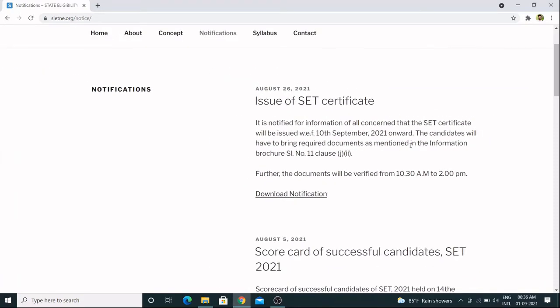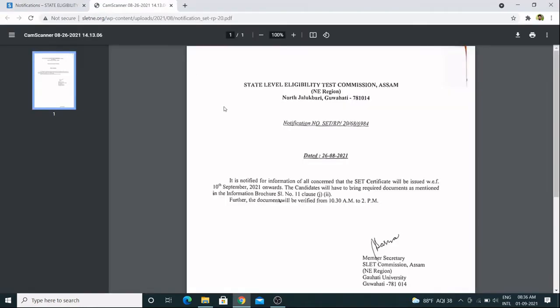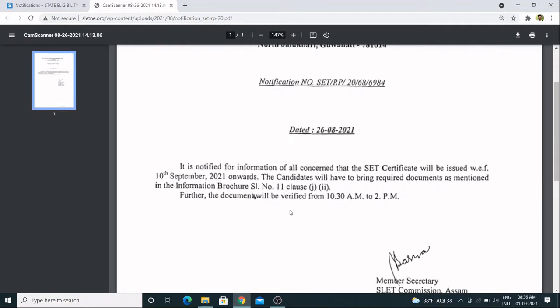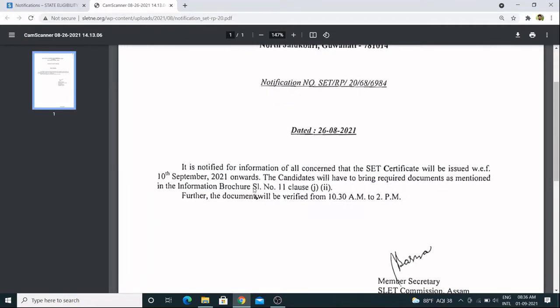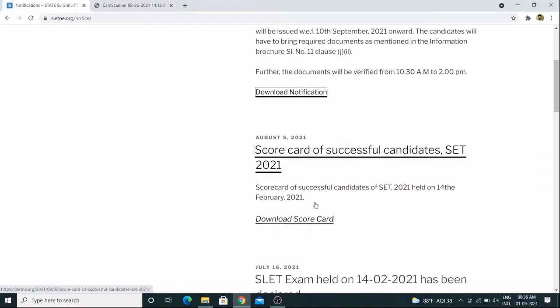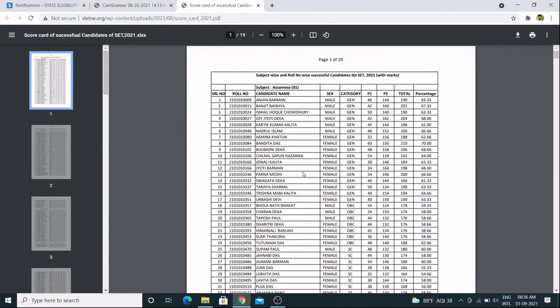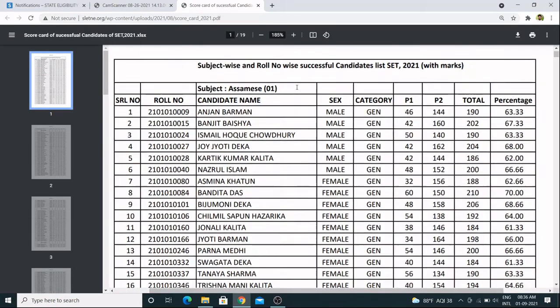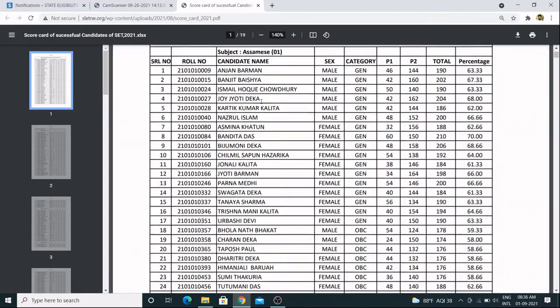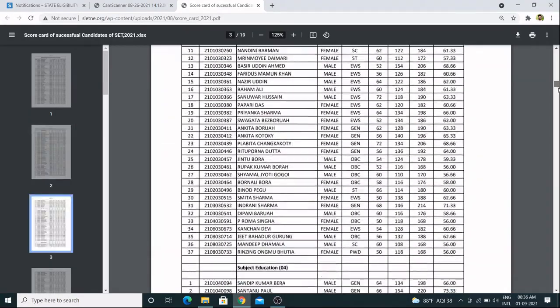Let us get the notification here and see what is written. It is the same thing: you have to bring all the documents. Before that, I think all of you have seen your result. This is your scorecard. If you get this file, you will see this is the result sheet. According to the subject, the candidate name and every piece of information is there, so based on this you can check your result.